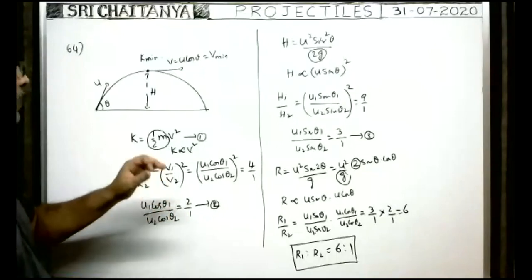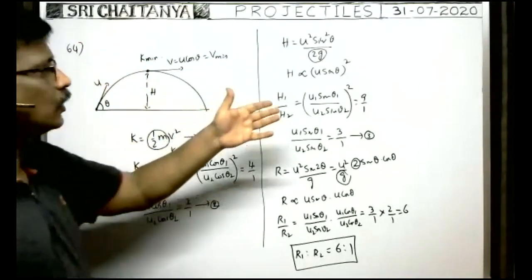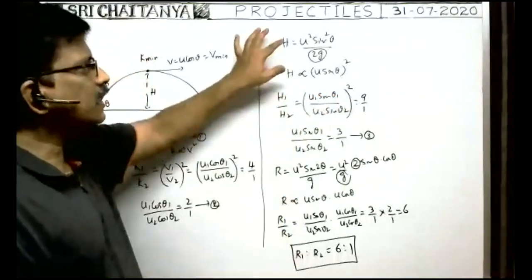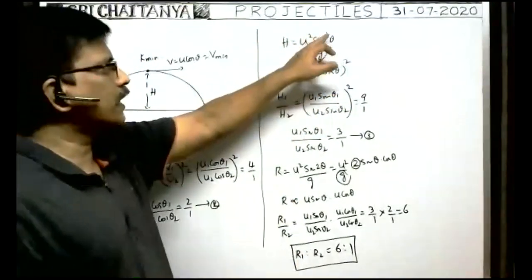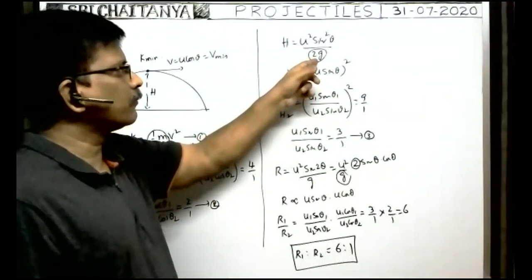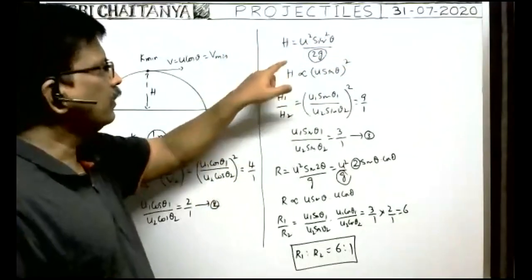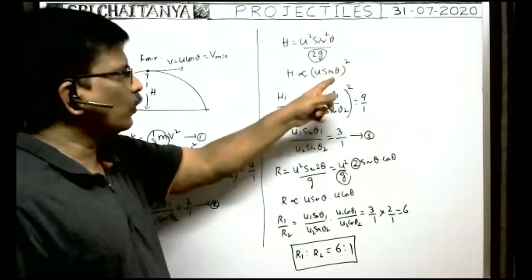Next, the maximum heights reached by the two projectiles are in the ratio 9:1, as given. In case of a projectile, maximum height is equal to u square sin square theta by 2g. For both particles, 2g is constant, while u and theta may be different. So h is proportional to u sin theta whole square.